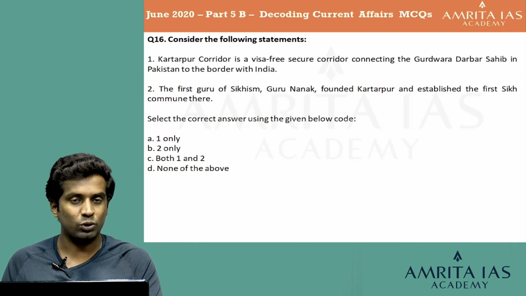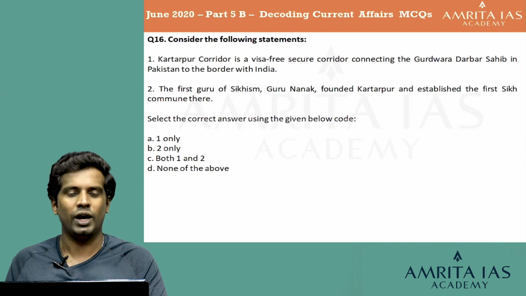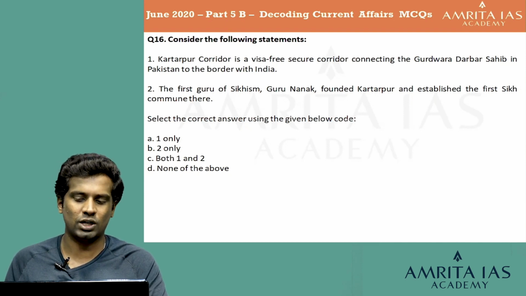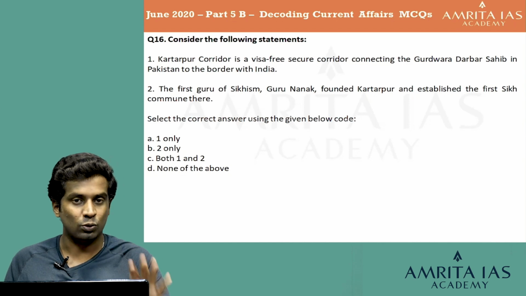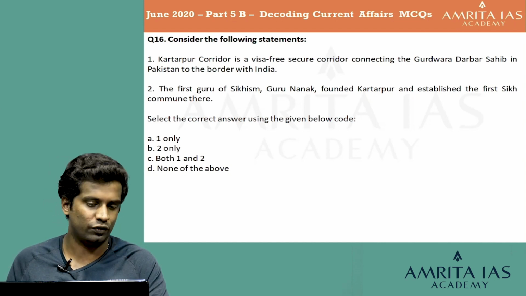Kartarpur corridor is a visa-free secure corridor connecting the Gurudwara Darbar Sahib in Pakistan to the border with India. And the first Guru of Sikhism, Guru Nanak, founded the Kartarpur commune and established the first Sikh commune over there. So both the statements are right. This is a very important current affair. Please look into it. Let's go for the explanation.